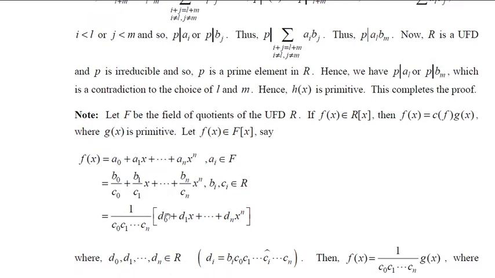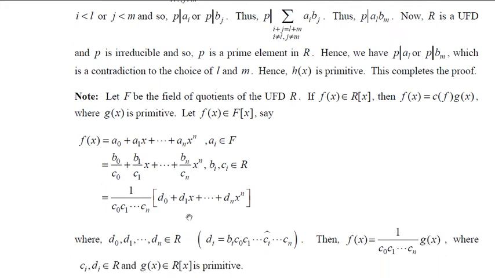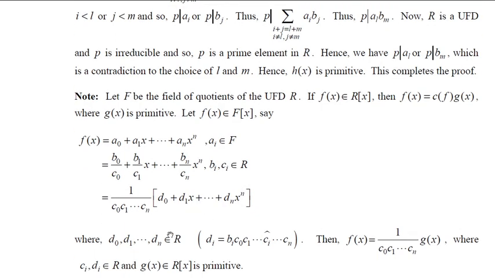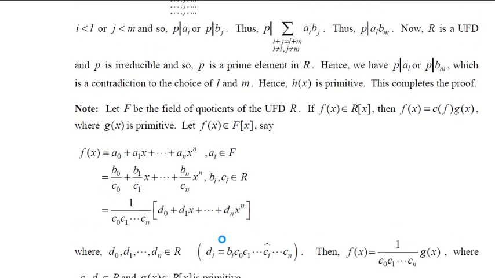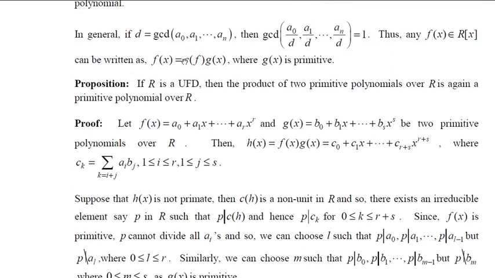Now your f of x is equal to this constant into a polynomial in R of x. So that is g of x, where g of x belongs to R of x. And you should note that this polynomial is primitive. We have written this one by the above note. Now, by the above example which we have written here.